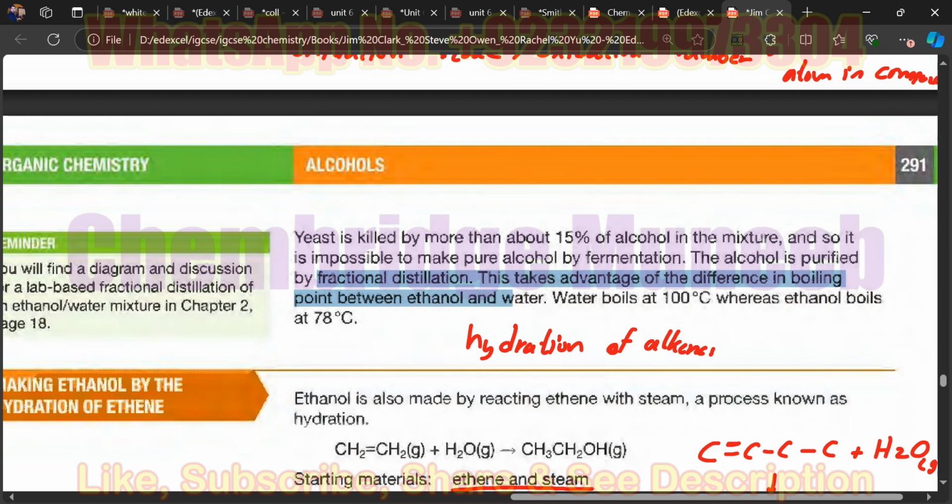So as a result of the fermentation, you have to separate the alcohol from the mixture, and this is done using fractional distillation, which requires different boiling points of the alcohol and the water. On the basis of the boiling points, you can separate them.